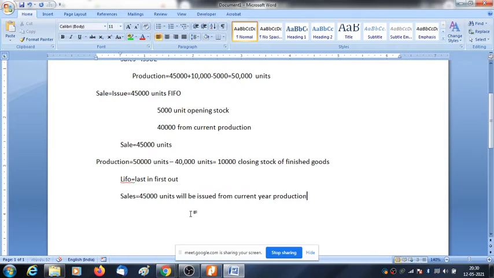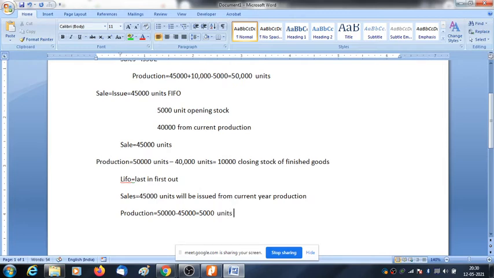So if we issue 45,000 from current year production, the production remaining will be 50,000 minus 45,000 equal to 5,000 units.